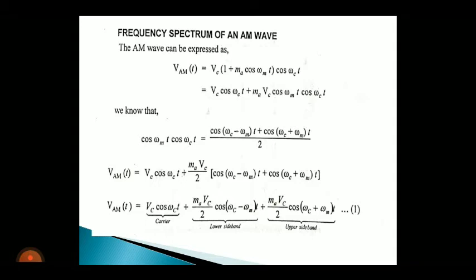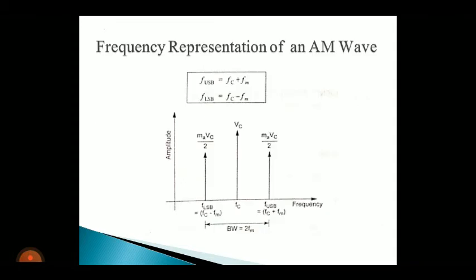Taking 2 pi outside, we get cos 2 pi into Fc minus Fm. Similarly for the upper sideband, cos 2 pi into Fc plus Fm. So Fc minus Fm and Fc plus Fm are the two sideband frequencies. The upper sideband frequency is Fc plus Fm, and the lower sideband frequency is Fc minus Fm.